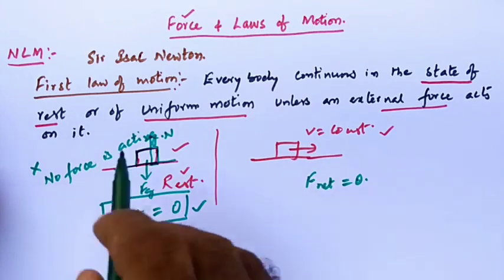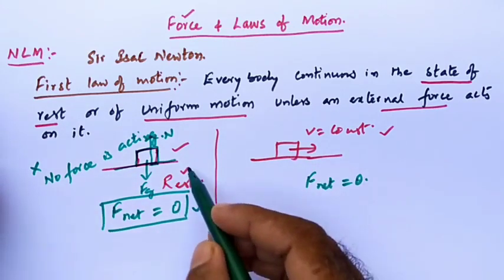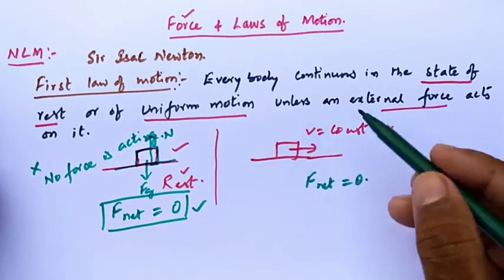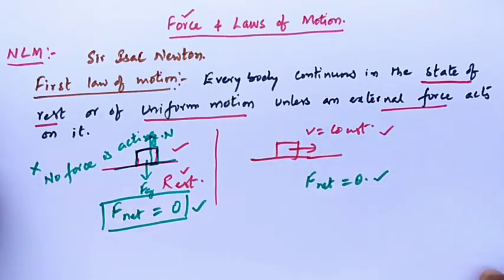Clear? These two conditions you remember. When an object is at rest, the net force acting on the object is 0. When an object is in uniform motion, the net force acting on the object is 0. From Newton's first law, we can derive this.